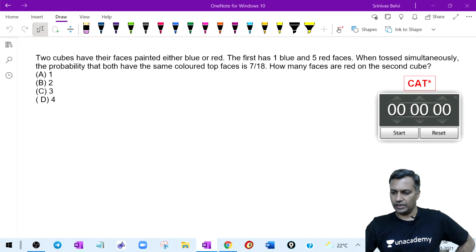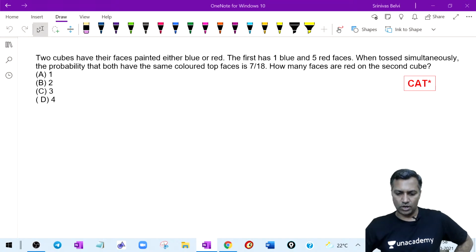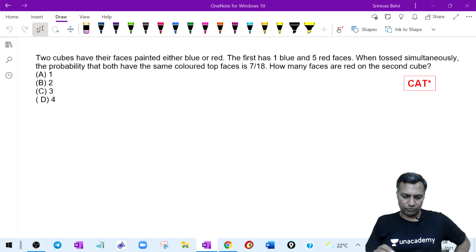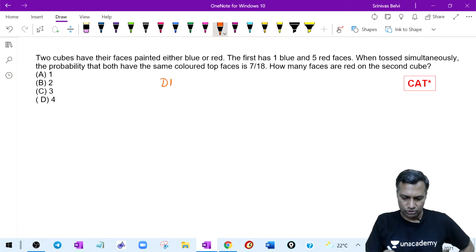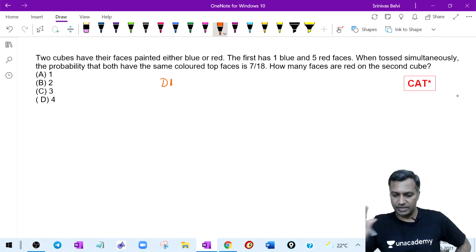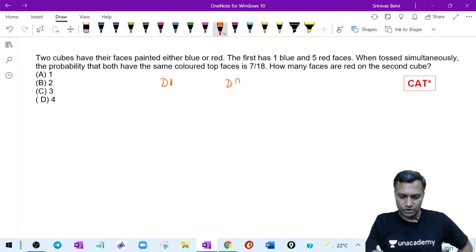Listen carefully, guys. Don't miss out on what I'm trying to say. Otherwise, it will take you for a ride. There are two dice. Dice one configuration is given. Dice two configuration is not given. It's cube 1 and cube 2. Cube 1 configuration is given. Cube 2 configuration is not given.